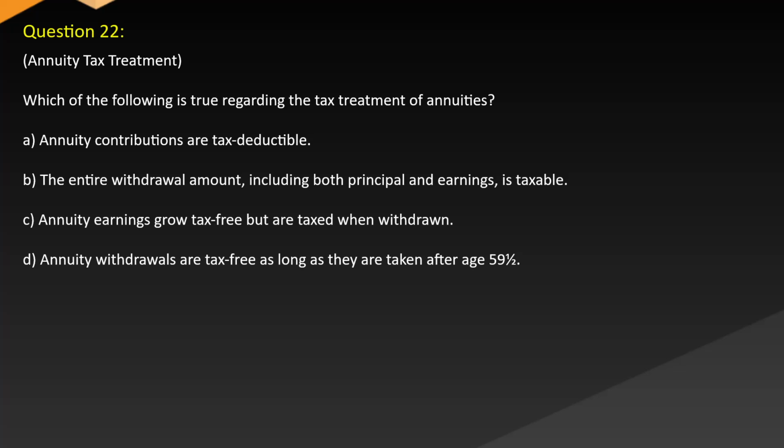Question 22. Annuity tax treatment. Which of the following is true regarding the tax treatment of annuities? A, annuity contributions are tax deductible. B, the entire withdrawal amount, including both principal and earnings, is taxable. C, annuity earnings grow tax-free but are taxed when withdrawn. D, annuity withdrawals are tax-free as long as they are taken after age 59½.